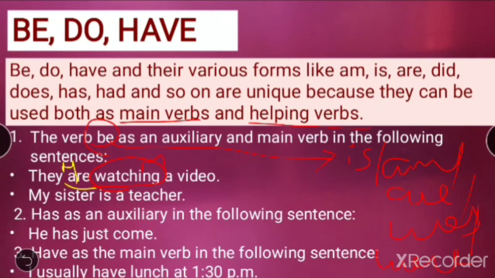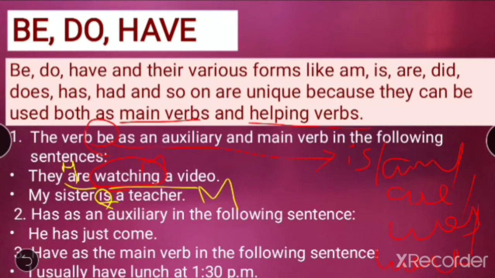My sister is a teacher. See, again the be form is. Now do you have any other main action like watching? My is a pronoun. Sister, my sister is what we are talking about, it's not a verb. A teacher, teacher is a profession, right? So do you have any main action? No. But you are having one helping verb. Which is the helping verb? Is. Is the helping verb over here, right? But as you don't have any other main verb, this helping verb becomes your main verb. I hope the be form is clear.